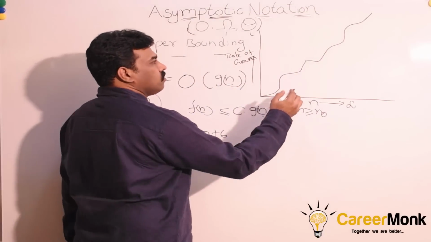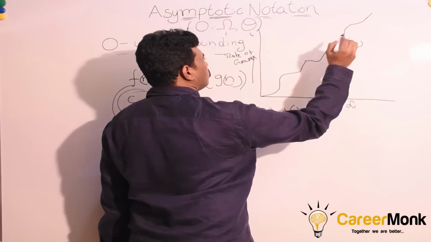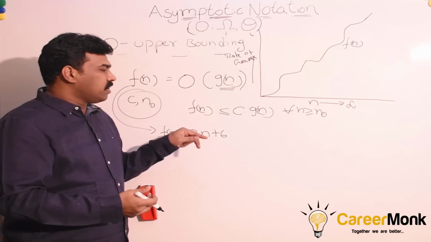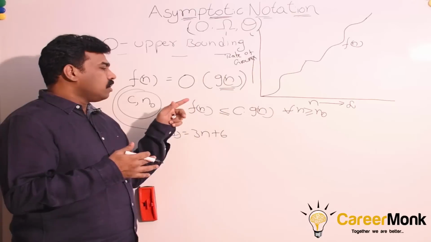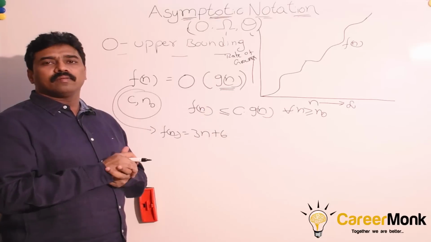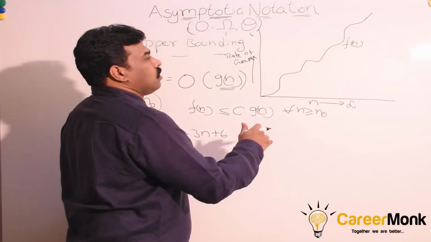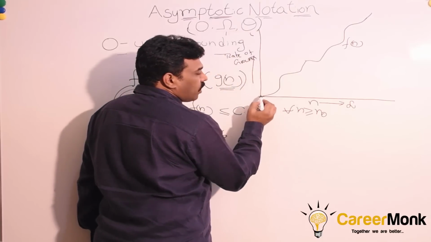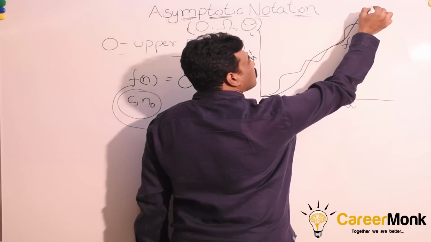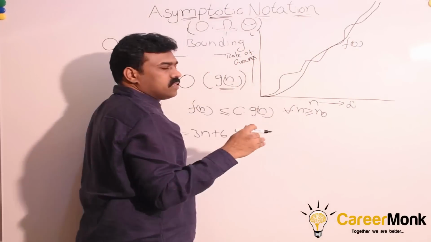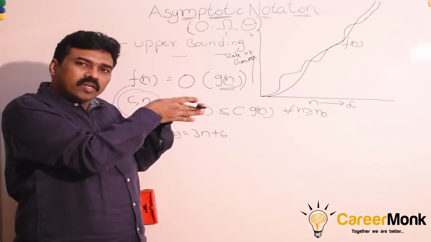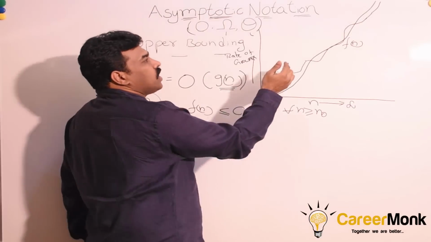So let us say this is the given curve, f of n. Now for a given function f of n, you are trying to find g of n. How do we find it? If it satisfies this expression, we can say that for f of n, g of n is the big O. So f of n is equal to big O of g of n. What does that mean? It means for a given curve f of n, we are trying to find another curve, like in the case of an asymptotic curve. So here also we are trying to find g of n for f of n. Let us say this is g of n.